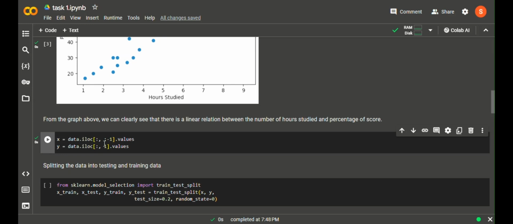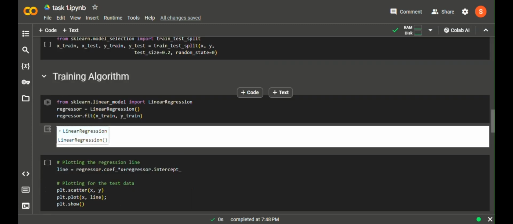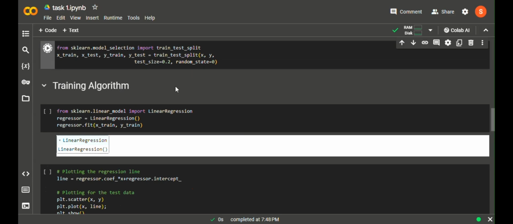So here is the splitting of the data, and we are importing it using the train_test_split function from the sklearn library. We are splitting the data into two parts, 80% for training and 20% for testing. The testing and training data should always be different for unbiased testing, and the model accuracy is unbiased only if testing and training data are different.